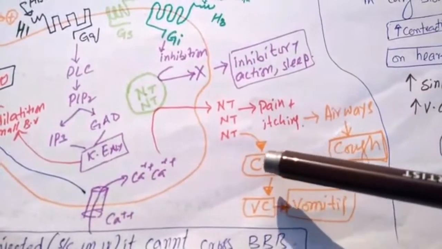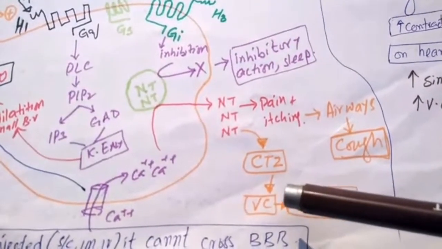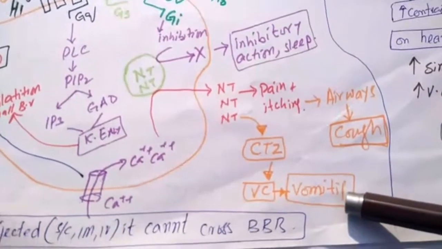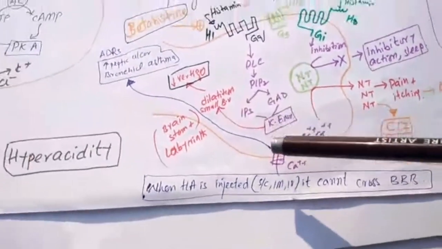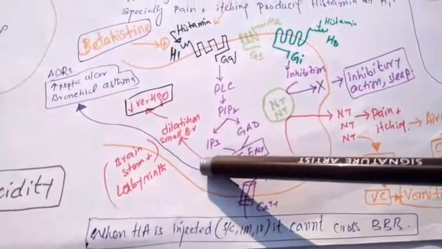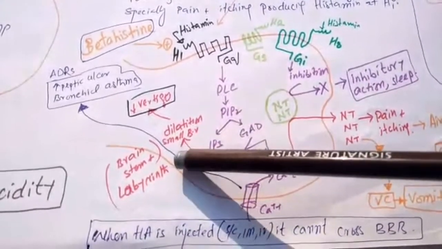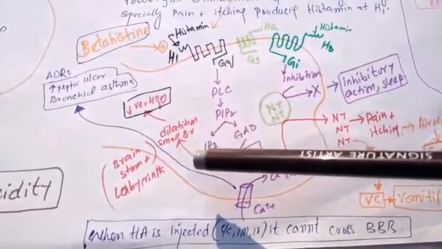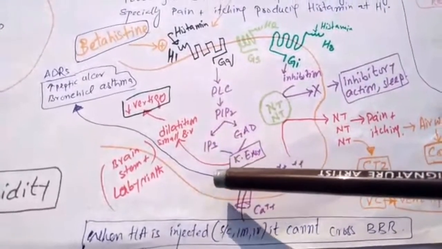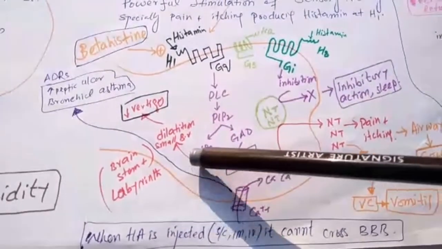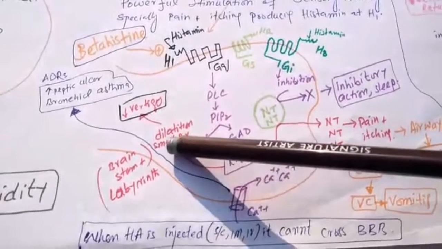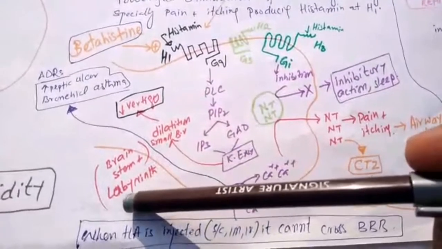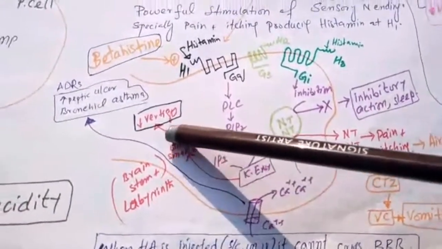Similarly, these neurotransmitters also interact with the CTZ, then the vomiting center, and they can produce emesis. Similarly, this kinase enzyme can dilate small blood vessels. This dilation is through various mechanisms, let's suppose the release of EDRF, endothelial derived relaxing factor. This dilation of small vessels in the brainstem and labyrinth decreases vertigo.